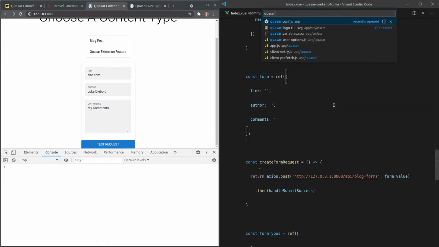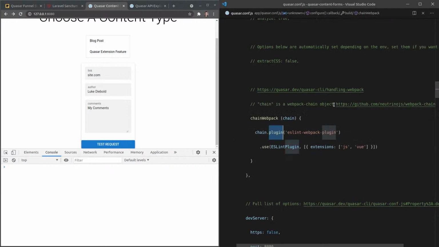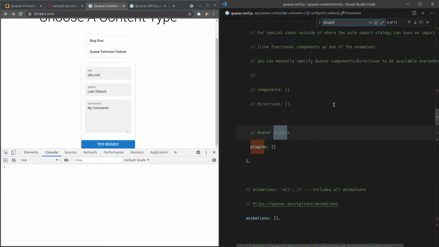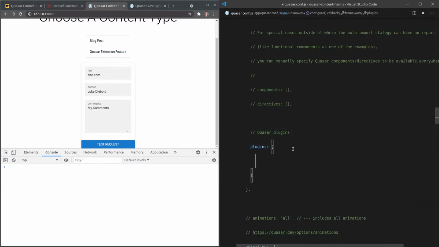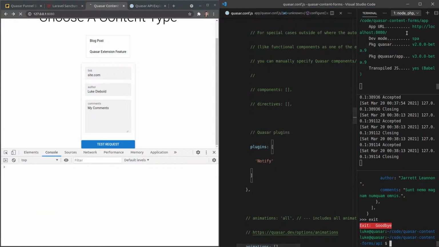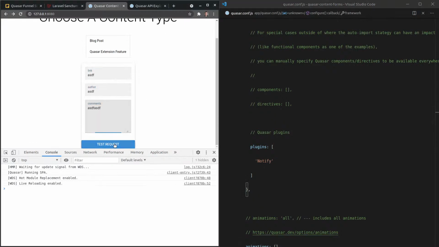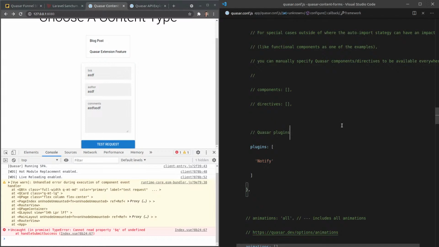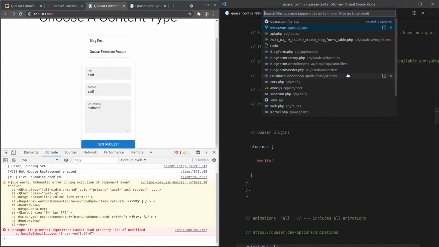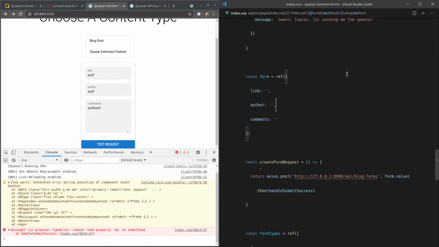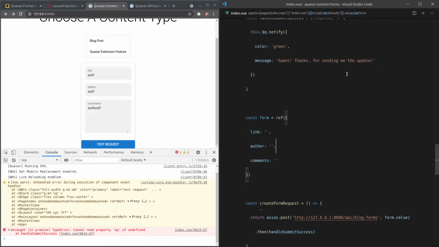So let's go into quasar.conf and plugins. And I happen to know that there's one called, I believe, Notify. Let's just save that and see if it restarts. Yeah, it does. $q of undefined. Okay, that's right, because we're using the composition API. I actually don't know how to use plugins when you're using the composition API, because we don't have this.